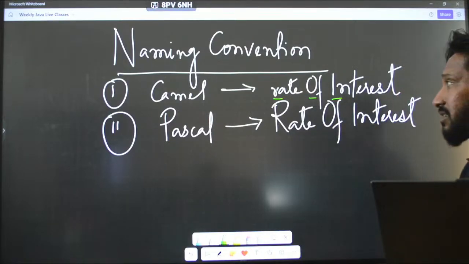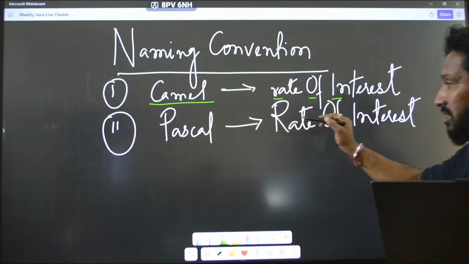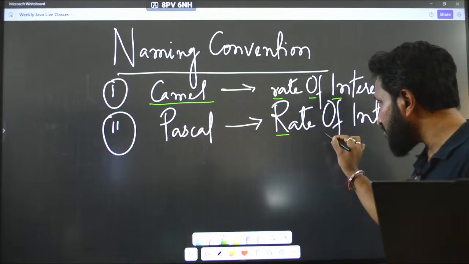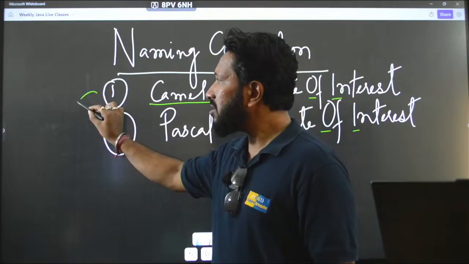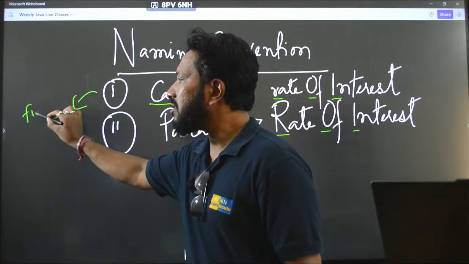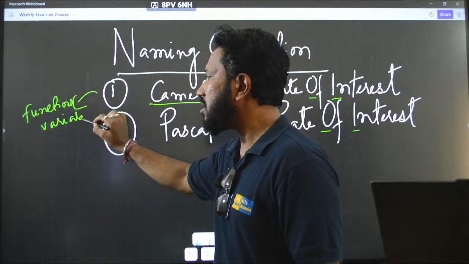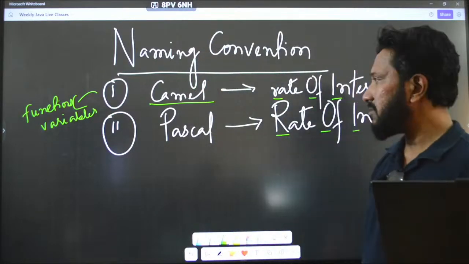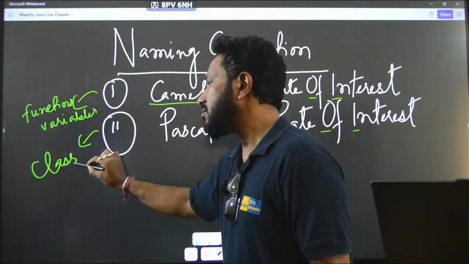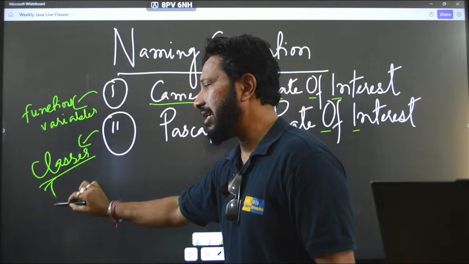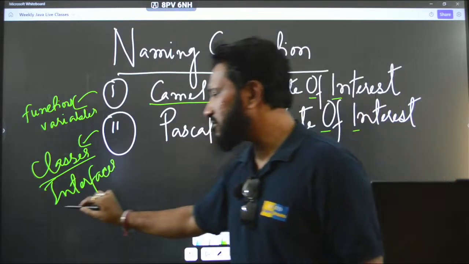The first letter of the first word is small letter in camel case. Similarly, in the Pascal case, the first letter of each word is caps. Okay, and to tell you, camel case is used for functions, variables, etc. And Pascal case, it is used for classes, and there is one more term in Java that is called interfaces. Sometimes it is also used for constants.